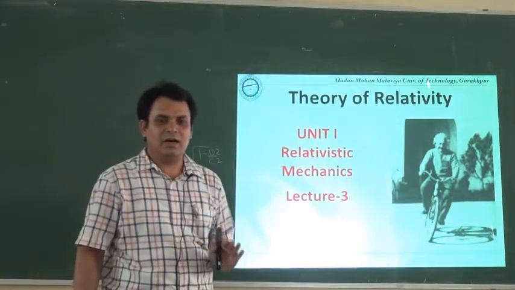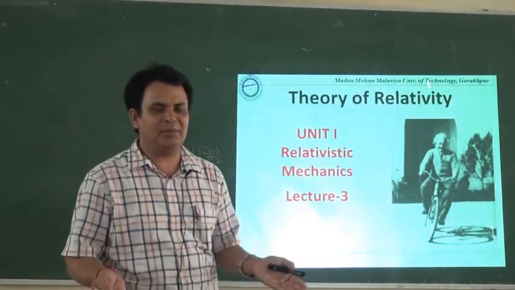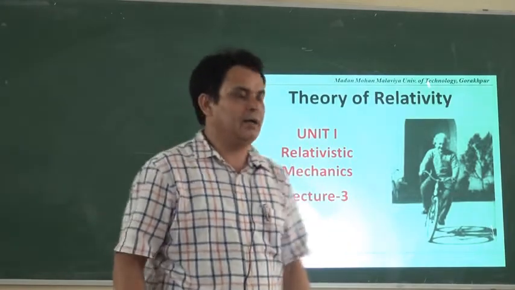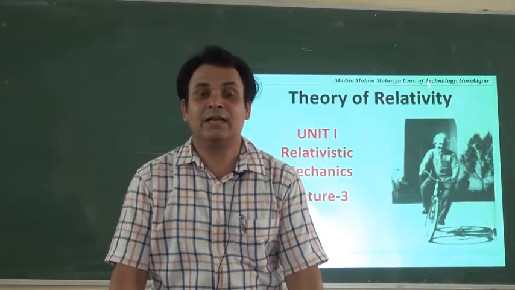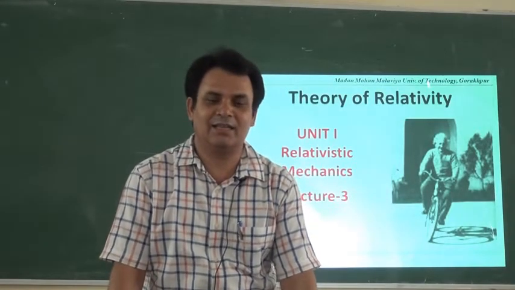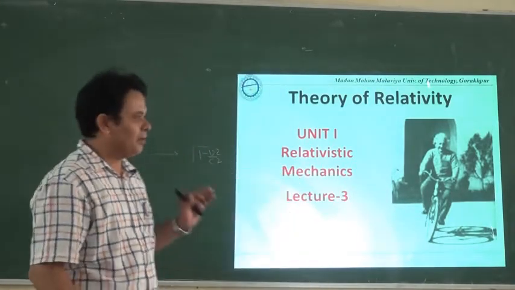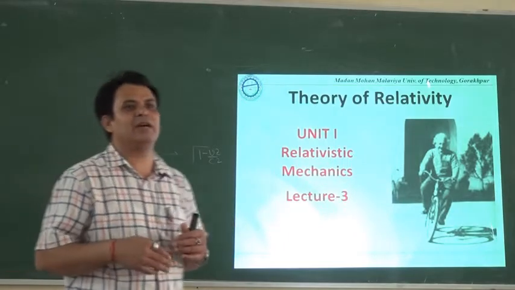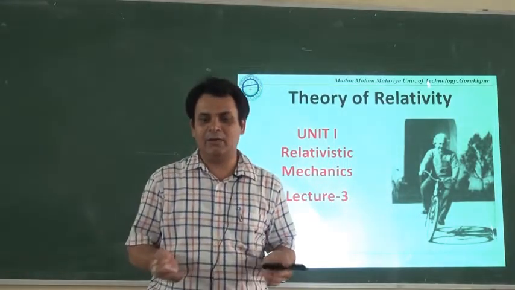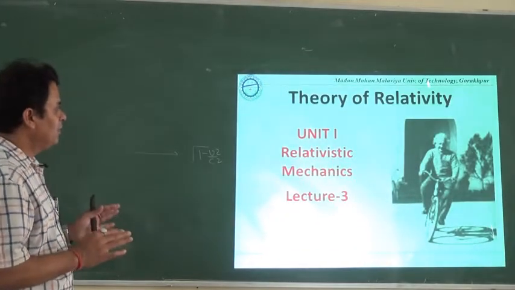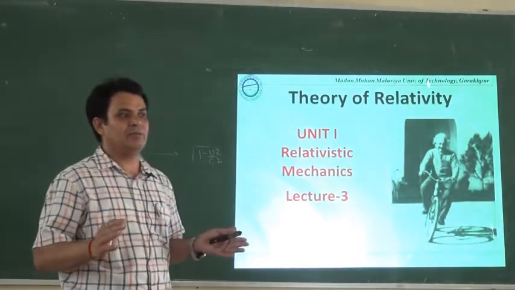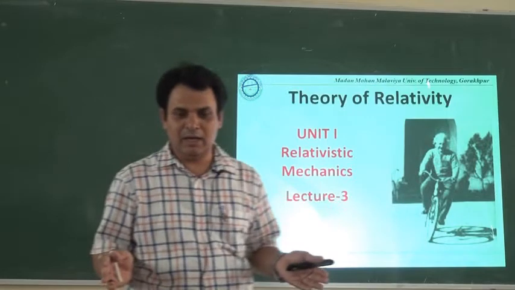A very interesting phenomenon we will see under the Lorentz transformation equation is that time remains no longer constant. That is very important here, because we always have a crisis of time in our life. If we have so much work, obviously we say that we don't have time.